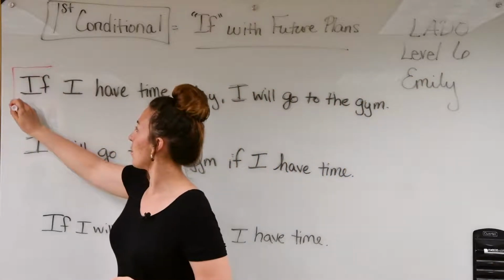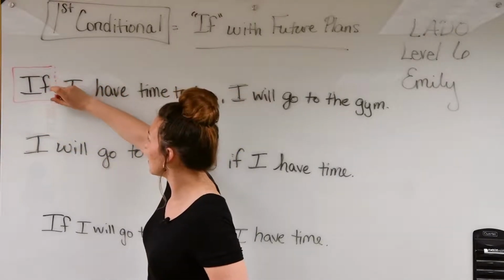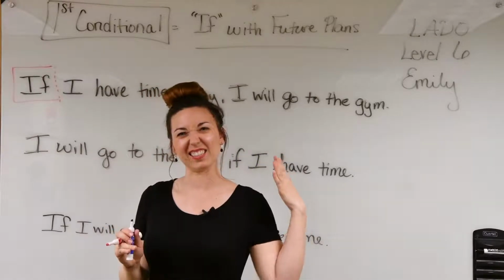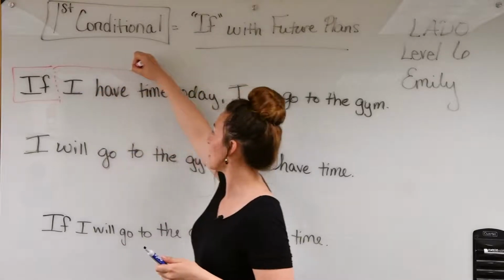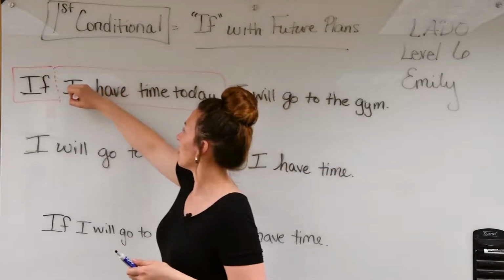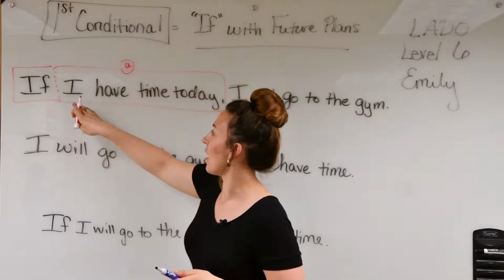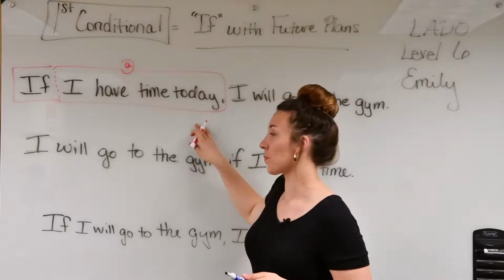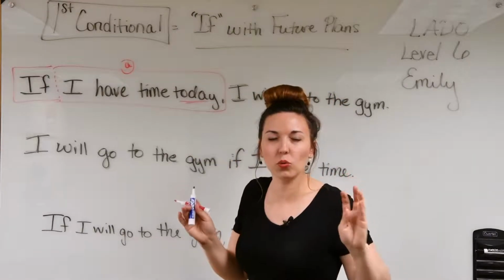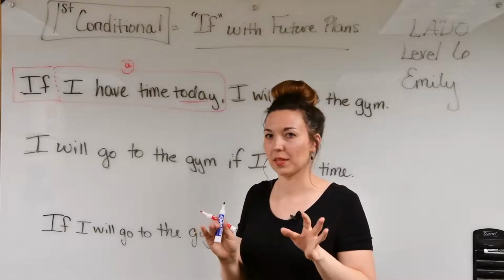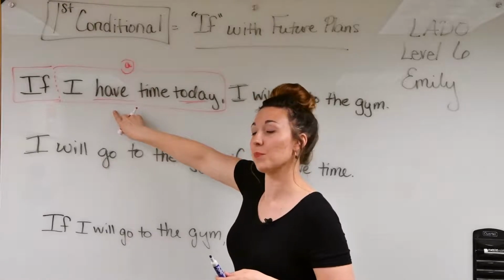The most important part is if. If is sticky. Imagine that this side is sticky like gum with the rest of the part of this sentence right here. We're going to call this A. If I have time today. Today, if you are free, maybe school is finished early, then you have time. Have is present simple.